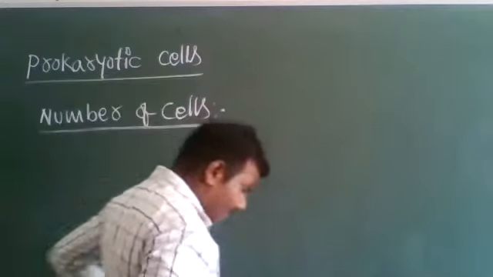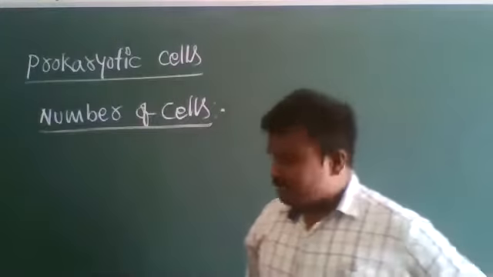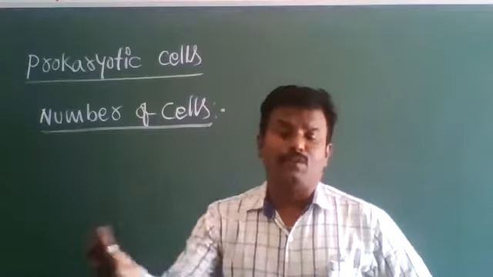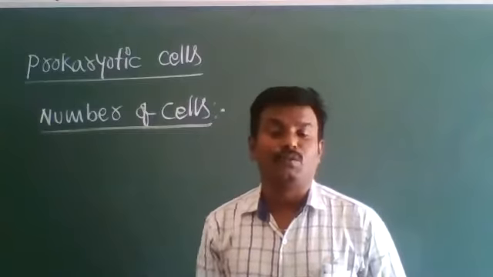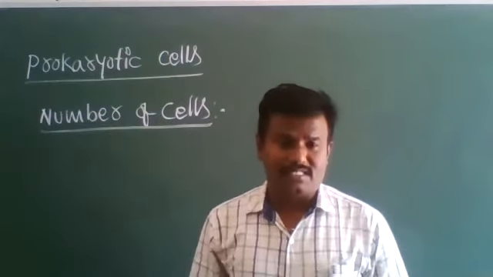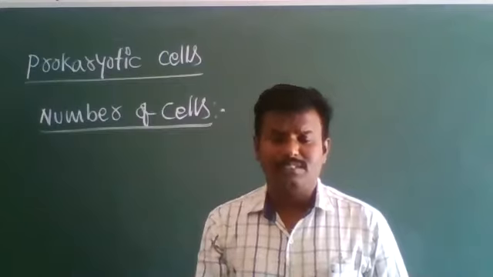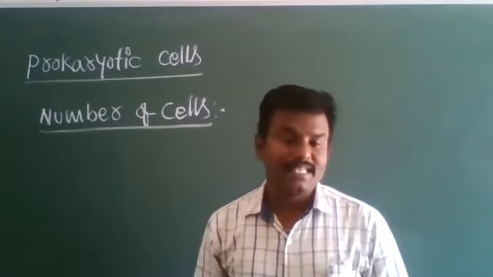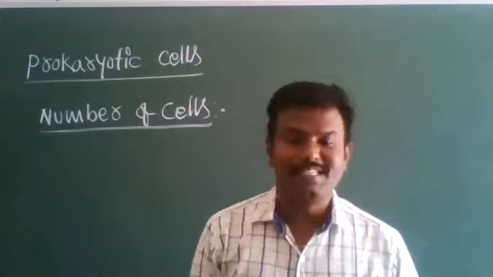Number of cells. The number of cells in organisms is directly related to its size and shape, especially size.